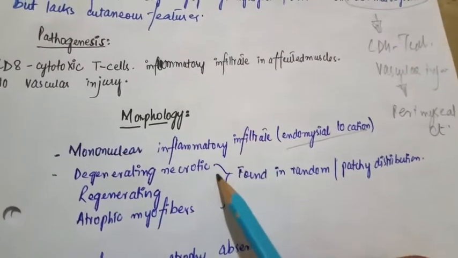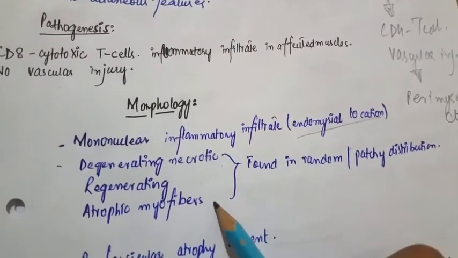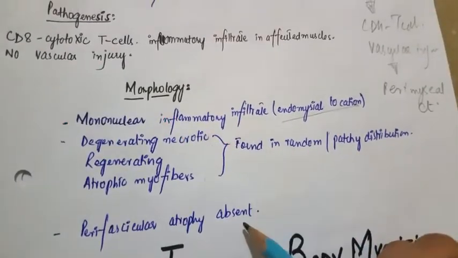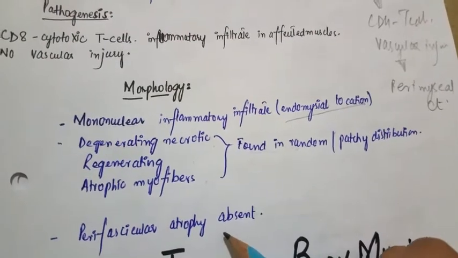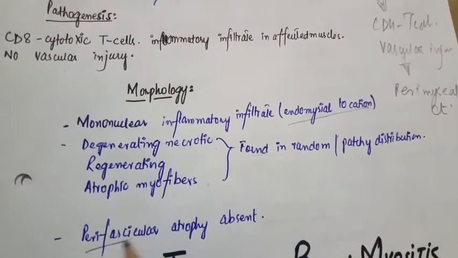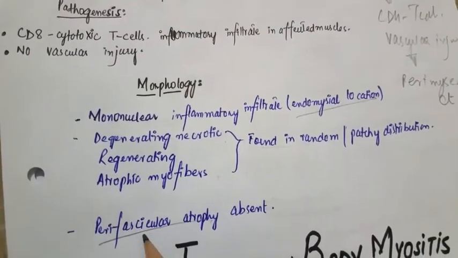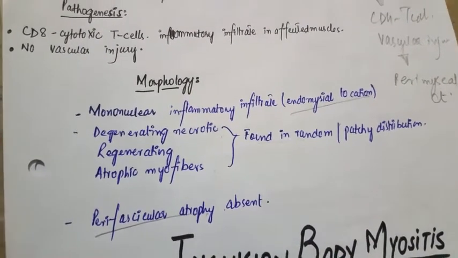There will be degenerating, necrotic, regenerating, and the atrophic myofibers. These found in the random or the patchy distribution. But there in the dermatomyositis, there was a perifascicular atrophy. But in the polymyositis, the perifascicular atrophy is absent.